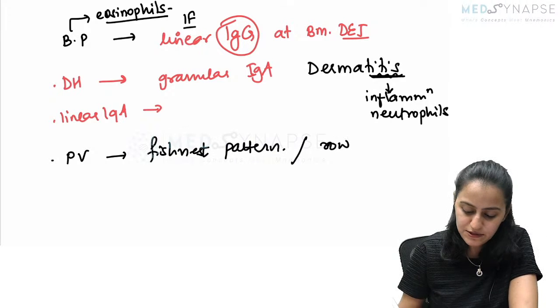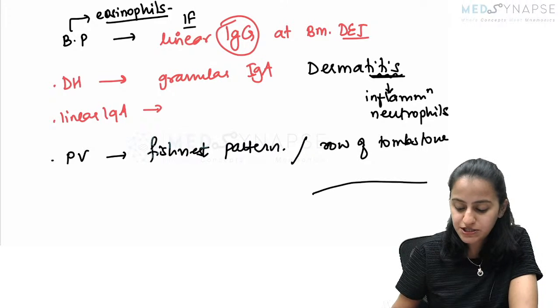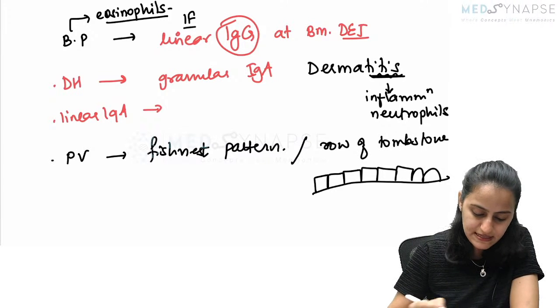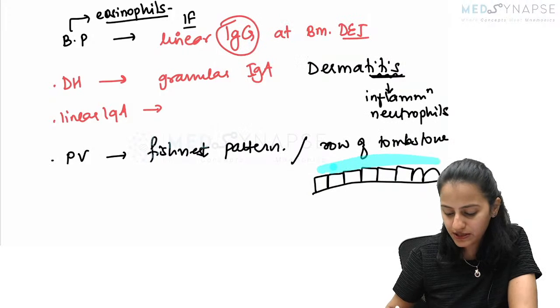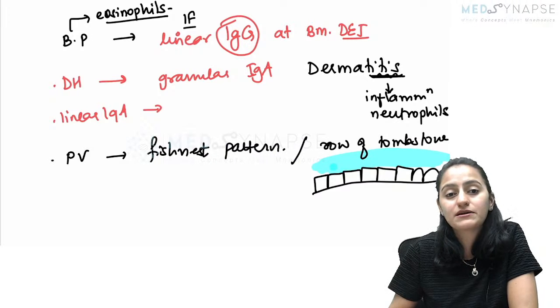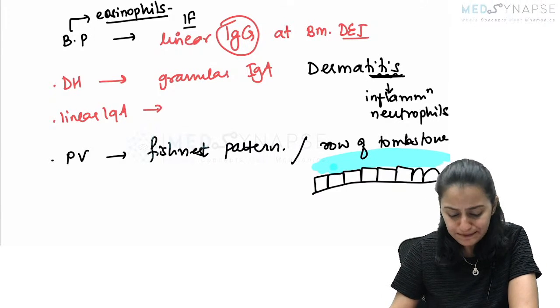On light microscopy, it has a row of tombstone appearance because you have the suprabasal split. Only the basal layer remains. Above that, there is the suprabasal split. So there is going to be a blister here. So it gives a row of tombstone appearance on light microscopy. Okay, is this clear with everyone?